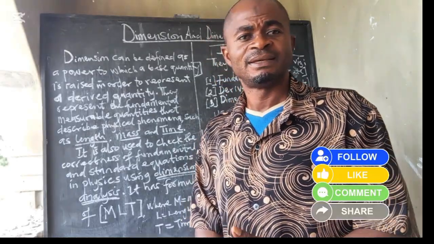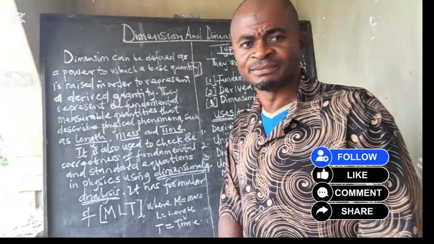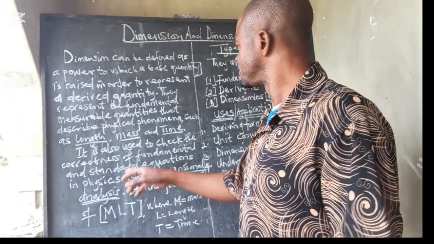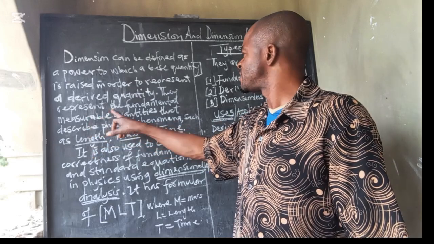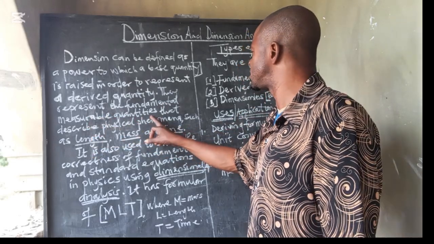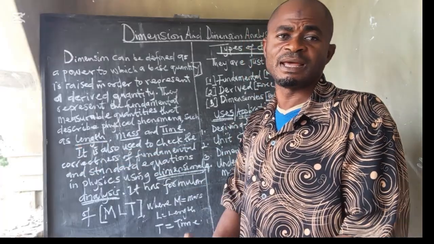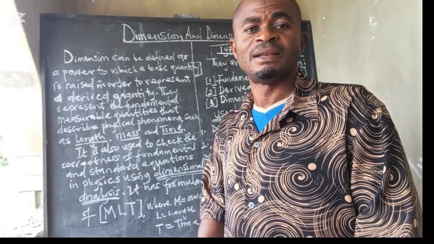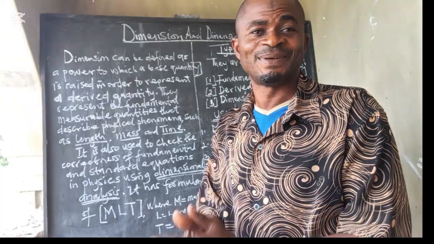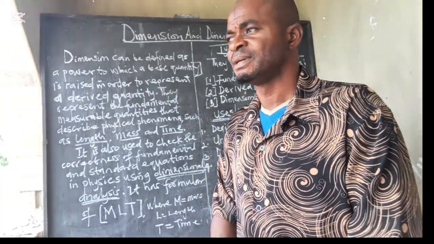L here represents length. Don't forget the definition up there, where we said that dimensions represent the fundamental measurable quantities that describe physical phenomena, such as what? Length, mass, and time. L stands for length, while T stands for time.